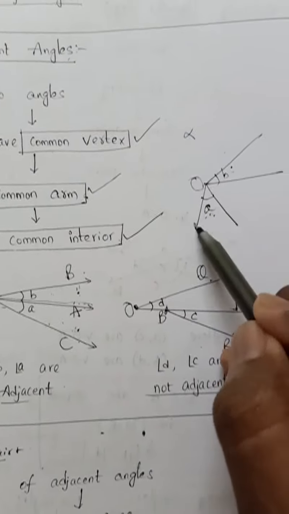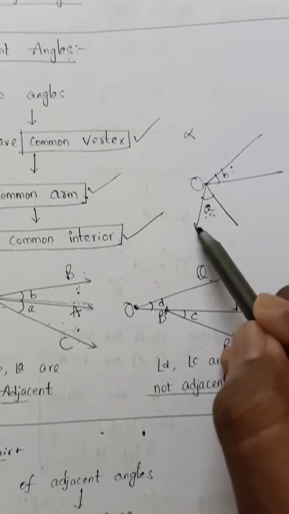Okay, A and C are vertically opposite, B and D are vertically opposite. And supplementary angles. So what are supplementary angles? Whenever two angles are there, their sum is 180, they are called supplementary angles. Like 20 and 160, 40 and 140, their sum is 180 in all these cases. So two angles whose sum is 180 are called supplementary angles.